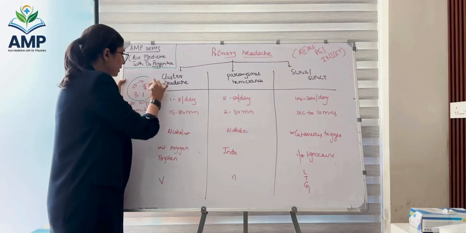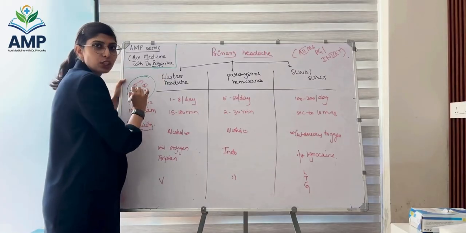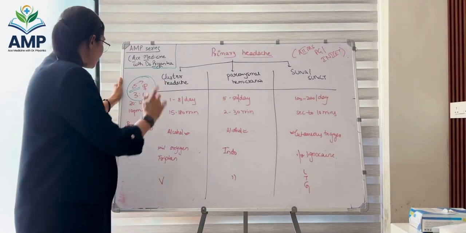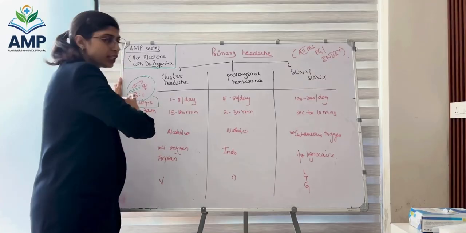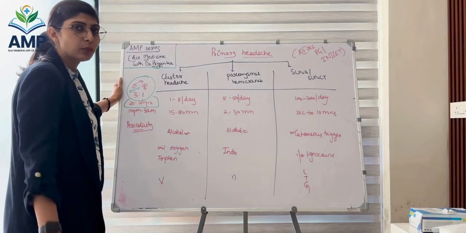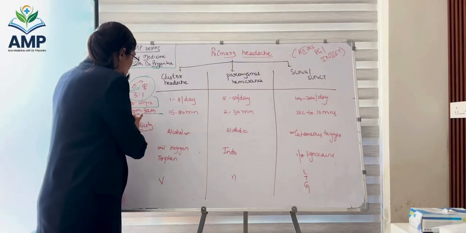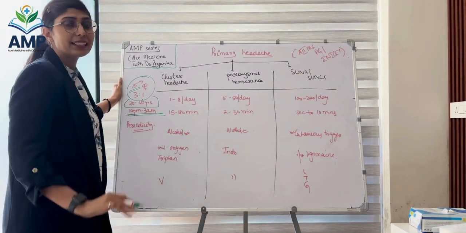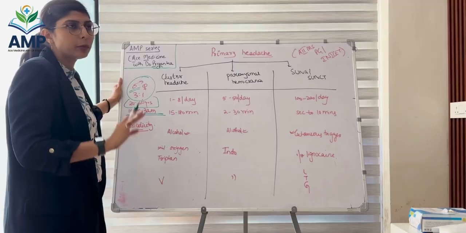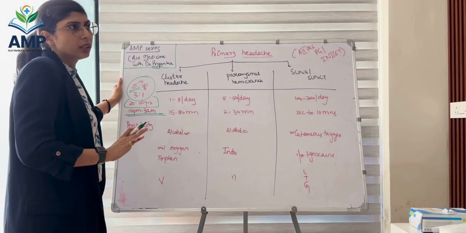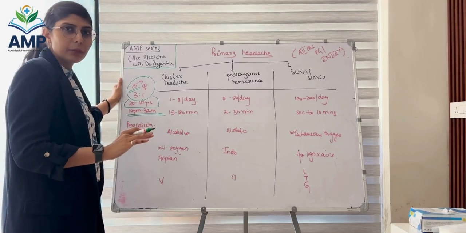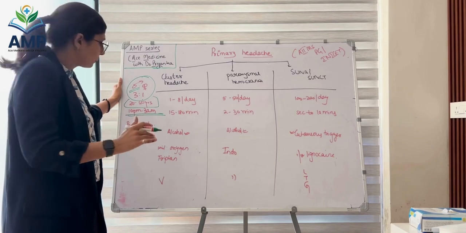This is the only primary headache that is more common in males, and the ratio is 3:1. Second thing you need to remember is the age group 20 to 50 years. So young male with unilateral headache, short lasting: cluster headache. The usual timing of cluster headache that is given in your question is between 10 p.m. to 3 a.m. So it will be like the patient is having a headache at around 11 p.m., is not able to sleep, is pacing around.